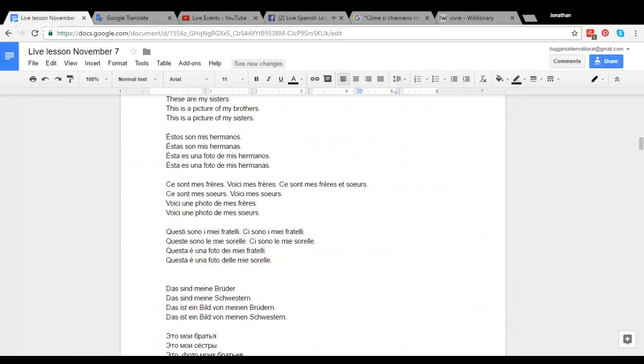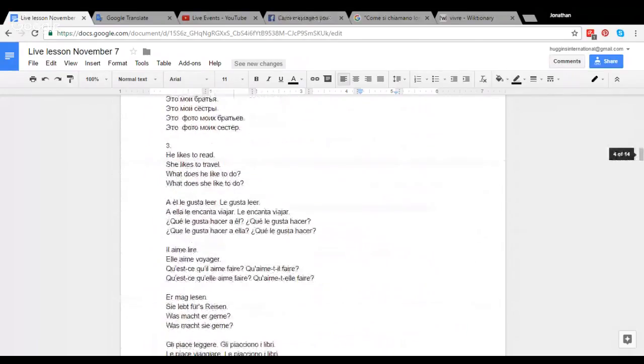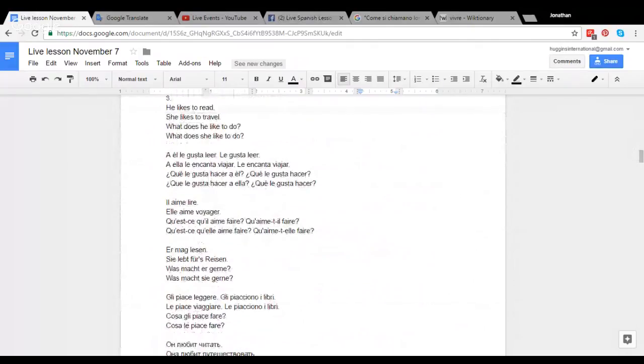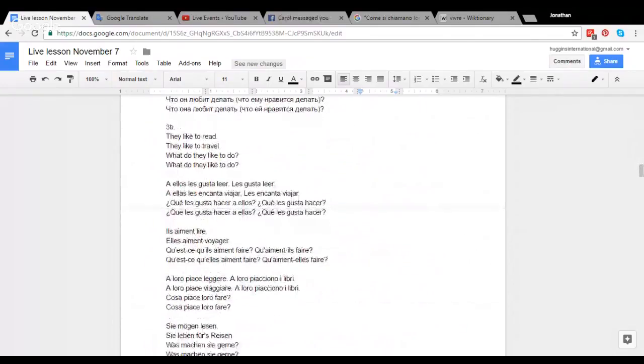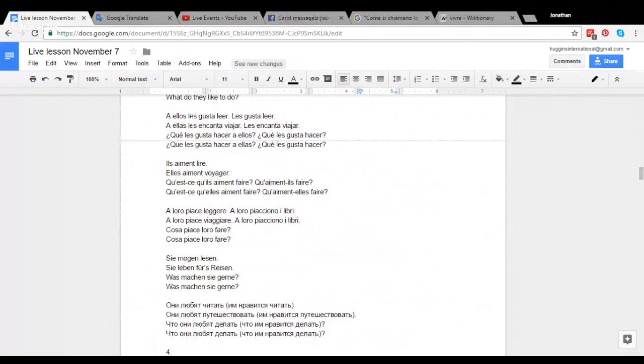Okay. Then moving on here, talking about their likes. When we are talking in the singular, we have a él or a ella, and we have le. Le in the singular changes to les when it is referring to multiple people. So you have a ellos les gusta leer, or simply les gusta leer. And I could have a ellas les encanta viajar, so they love traveling. Les encanta viajar.